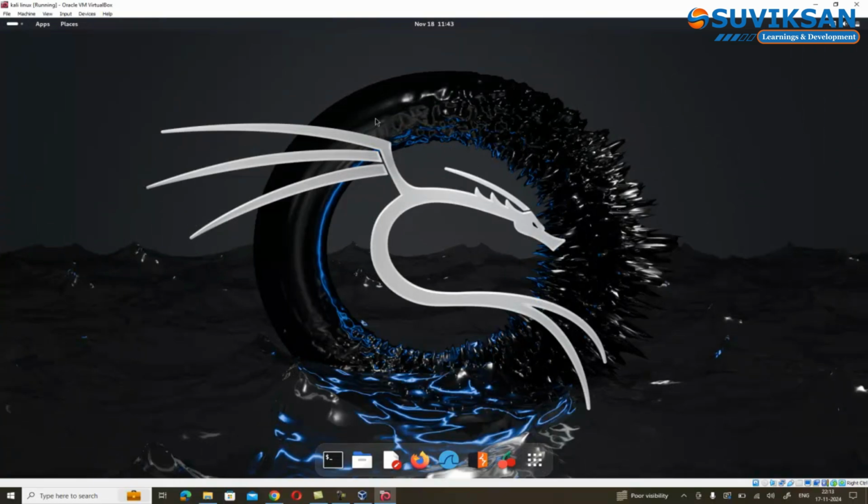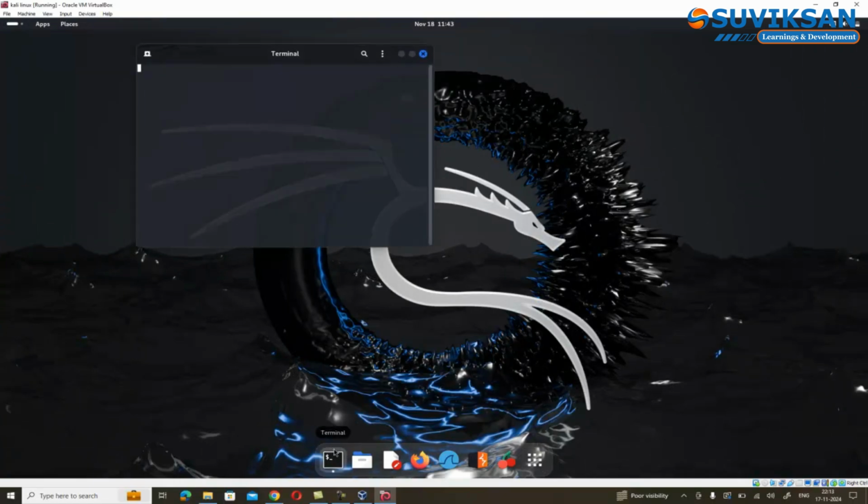So, let's configure it now. Open the terminal and follow the commands shown on the screen to update and configure your system. It will take hardly 10 to 15 minutes to complete, but please be patient. Also, please make sure for your internet connection, which should be good to update and upgrade the Kali Linux machine.